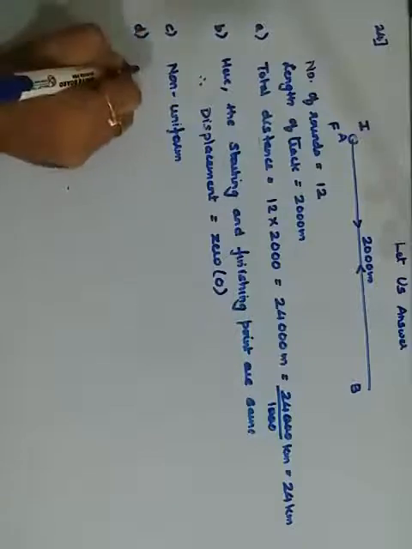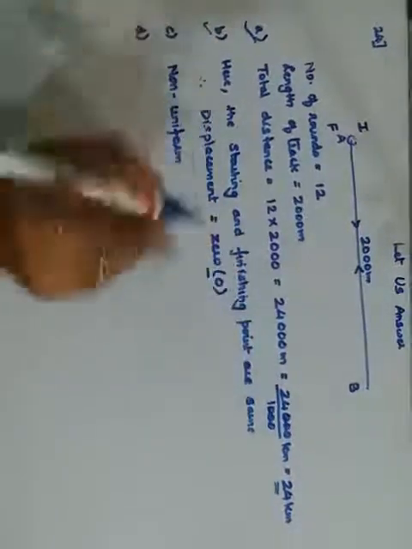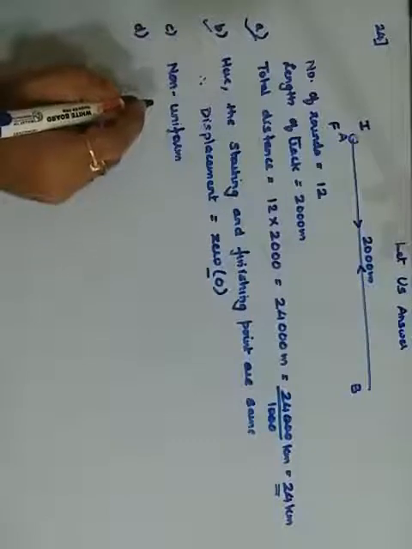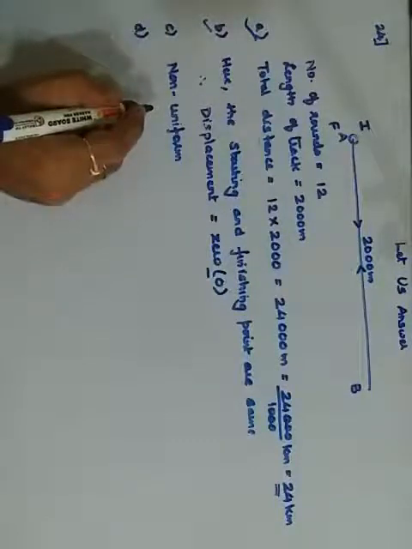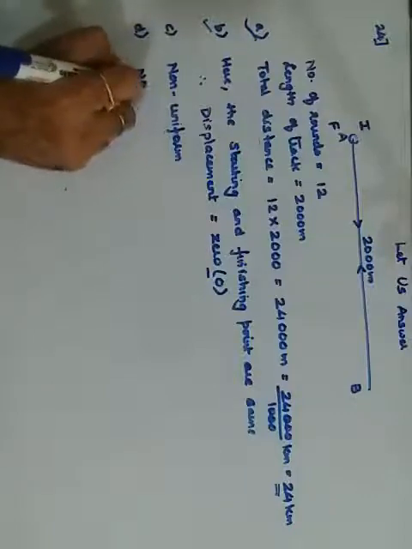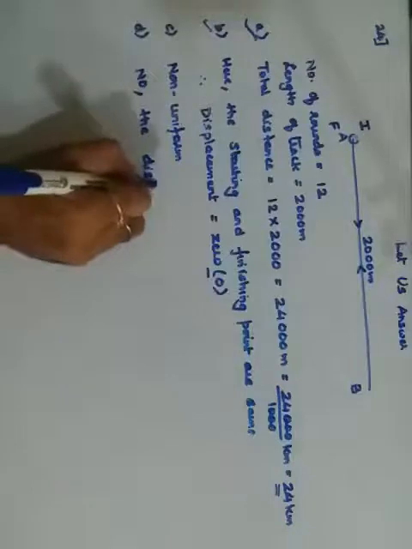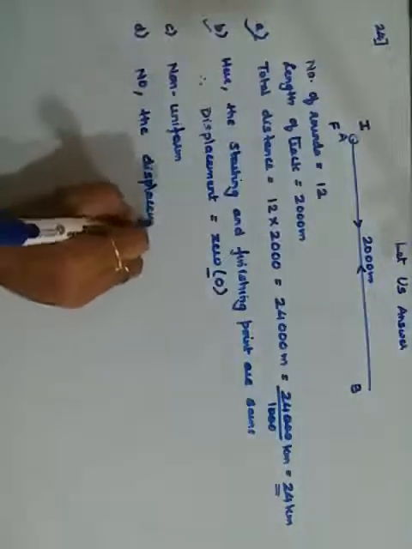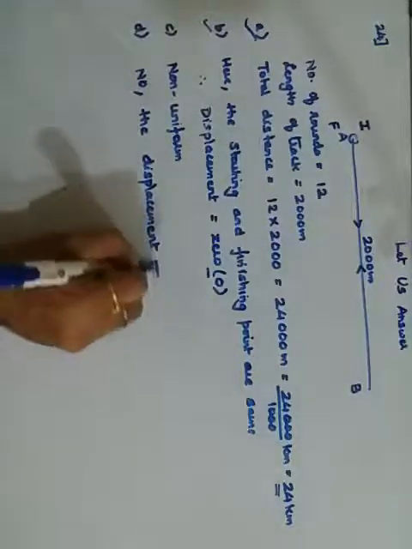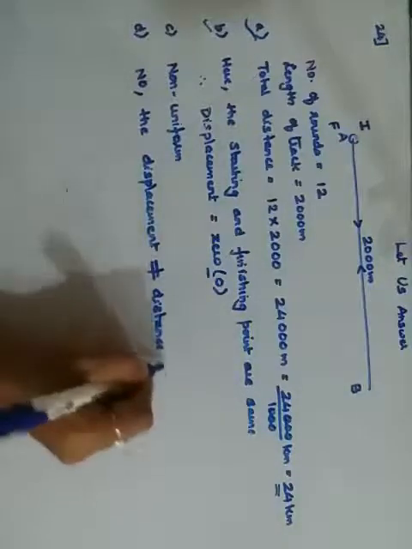And the fourth question is, from the answer the distance is about 24 kilometers and displacement is 0. So are they equal? No. So your fourth question is, are the displacement and the distance moved by them at the end of the race equal? No. The displacement is not equal to the distance covered.